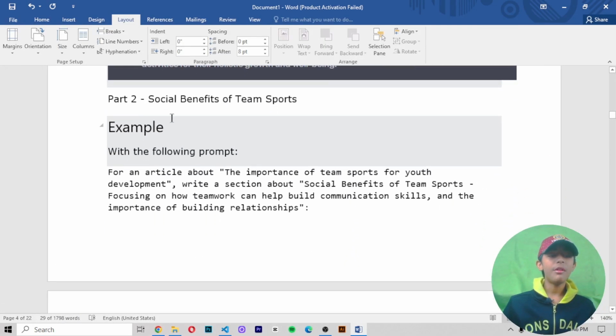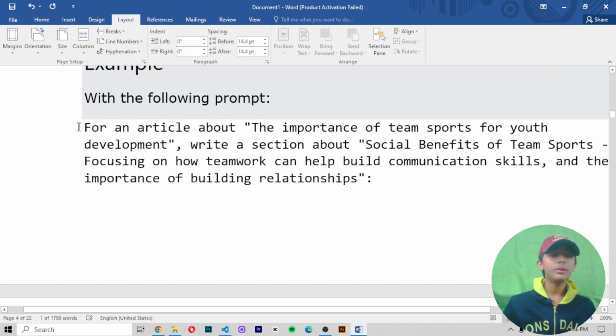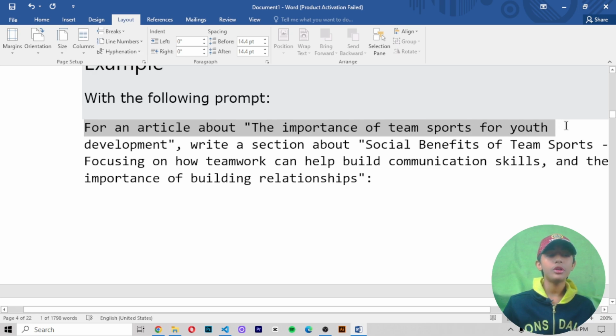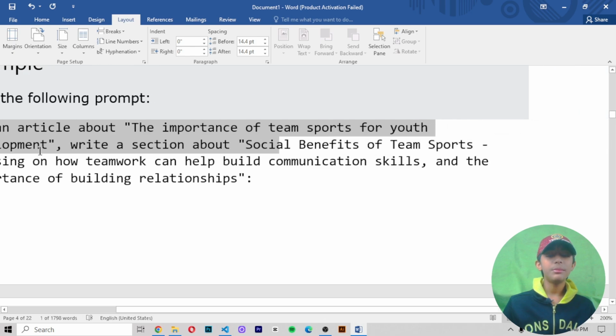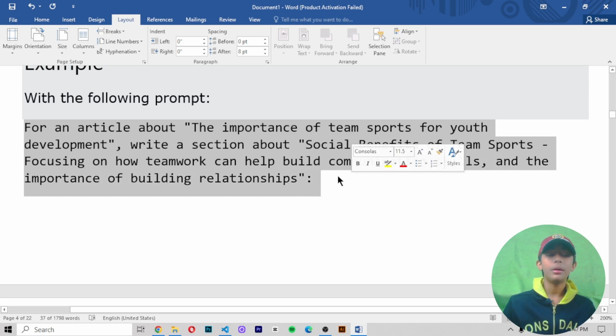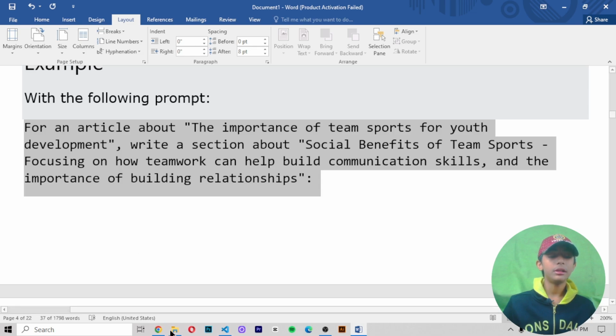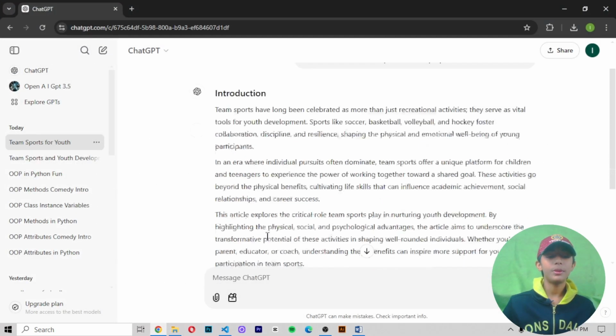Part 2. Now our part 2 is social benefits of team sports. Now I am writing a prompt for an article about the importance of team sports for youth development. Write a section about social benefits of team sports, focusing on how teamwork can help build communication skills and the importance of building relationships. So this type of part 2 I am writing to ChatGPT. Let's see which type of output it will give me.